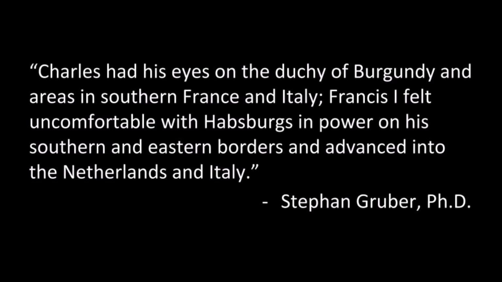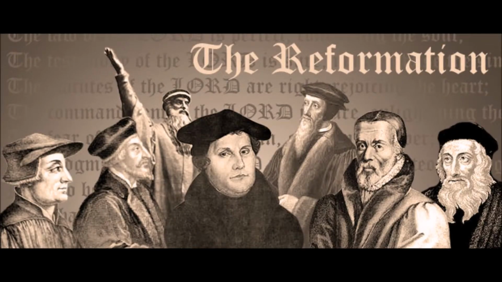As Stefan Gruber, Ph.D., put it, Charles had his eyes on the Duchy of Burgundy and areas in southern France and Italy. Francis I felt uncomfortable with Habsburgs in power on his southern and eastern borders and advanced into the Netherlands and Italy. So during this whole time, Charles V was super concerned with his empire, but then the Protestant Reformation happened.